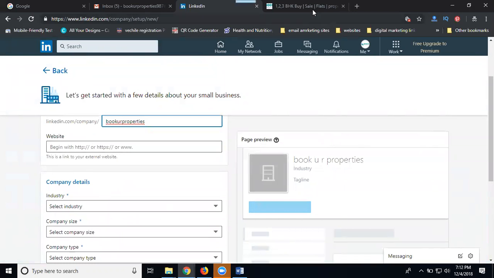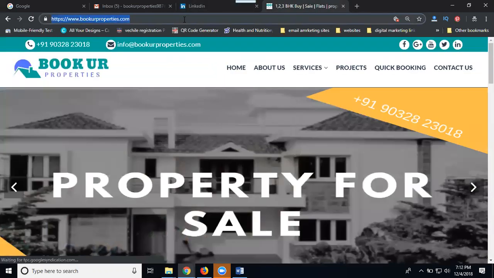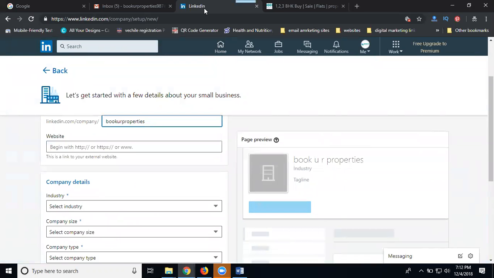Next, it is asking for the website URL. Any LinkedIn company page asks for the website URL. Why? Because if anyone wants to reach you, where do they go? Your website. Always remember, LinkedIn ads depend totally on your company page, not on your profile or other things. Only on your LinkedIn company page. With your LinkedIn profile and zero company pages, we can't create LinkedIn ads. A profile cannot create ads without a company page.